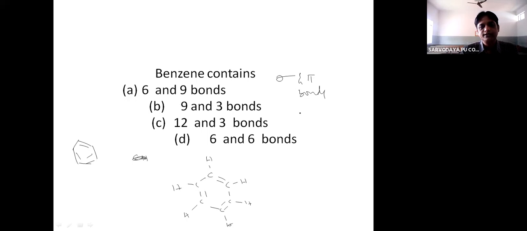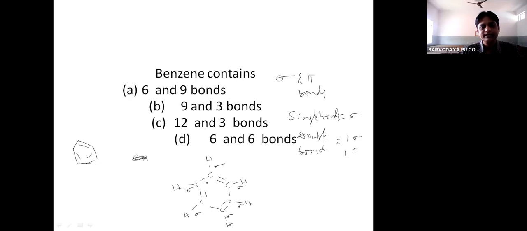See, single bonds are sigma bonds. A double bond has one sigma bond and one pi bond. Okay. Here, total how many single bonds are there? This is one single bond, second, third, fourth, fifth, sixth.